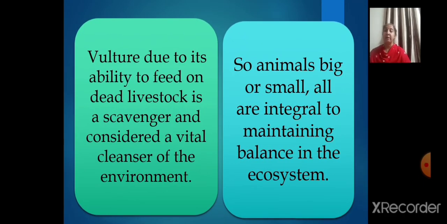Due to its ability to feed on dead livestock, it is called a scavenger, and it is considered a vital cleanser of the environment. So children, whether an animal is big or small, all are integral. It means all are important to maintain the balance in the ecosystem.